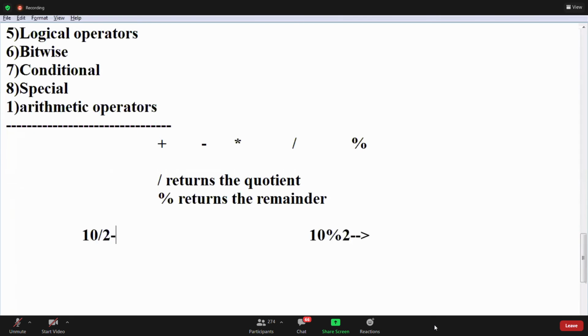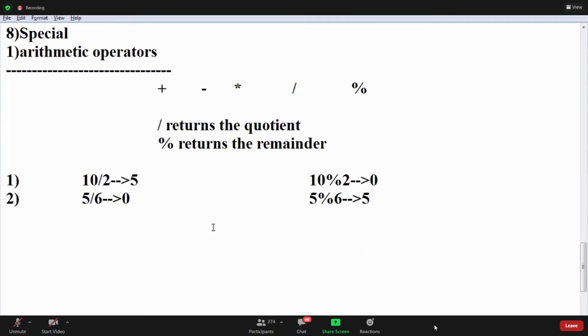10 by 2 is how much? First example: 5, and the remainder is 0. Second example: 5 by 6 is 0, and 5 percent 6 gives remainder 5. You know, guys. Very good.